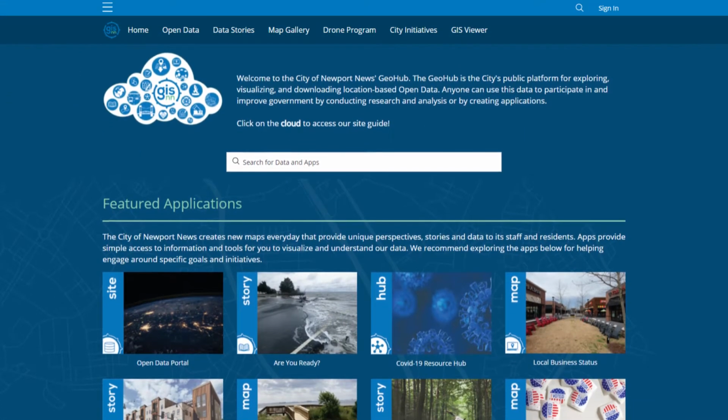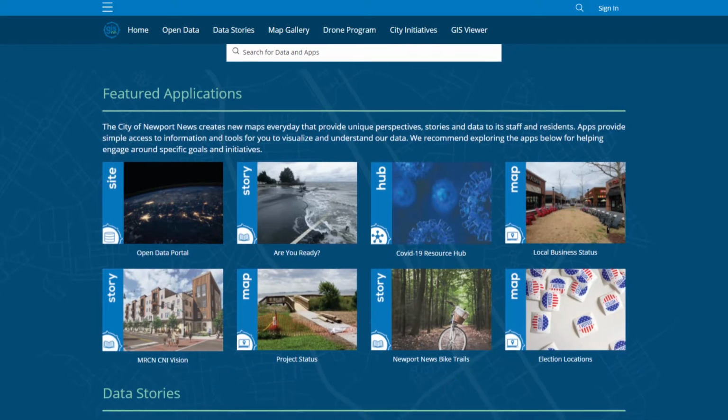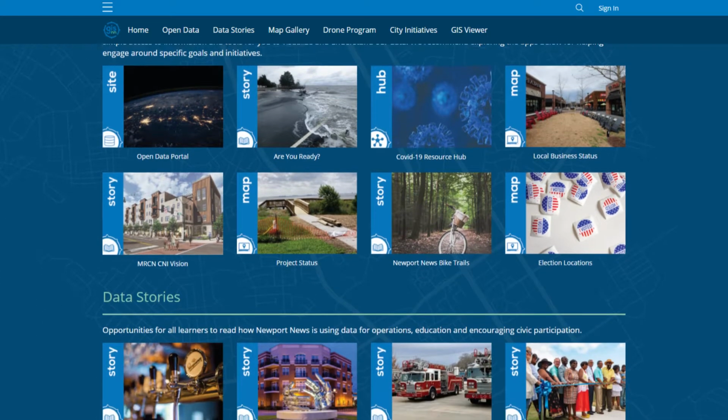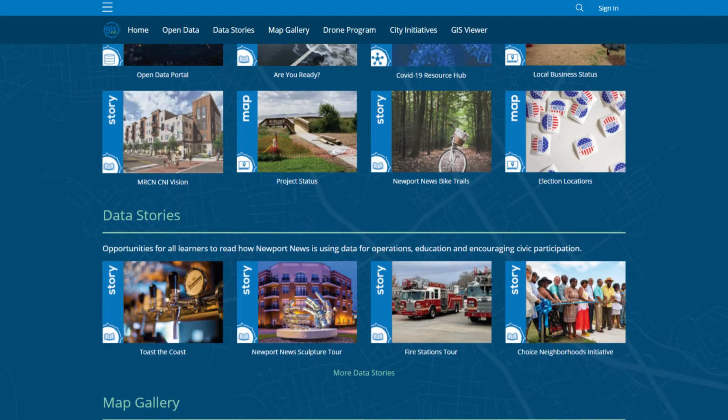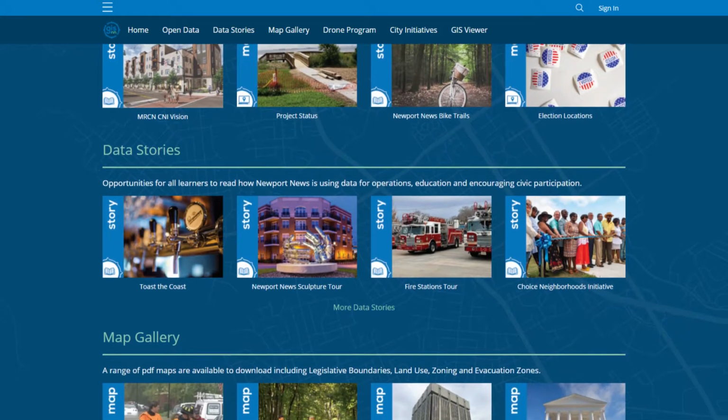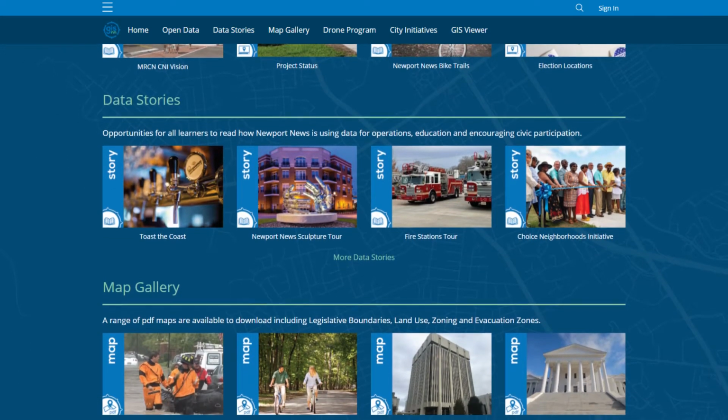The GeoHUB is designed to make it easy for anyone to access city data and other information free and to learn more about the work that the city is doing every day. Join me as we take a tour of the GeoHUB.